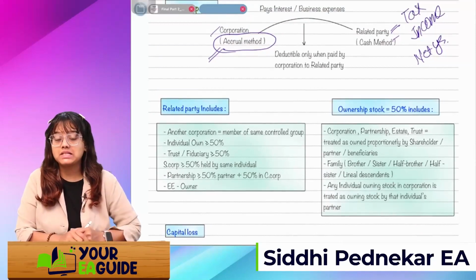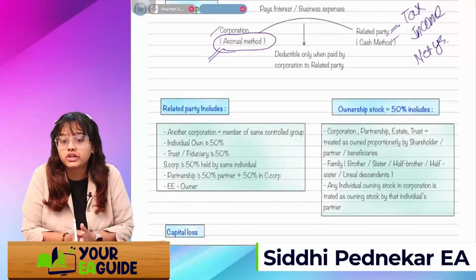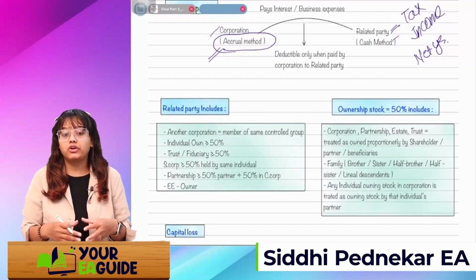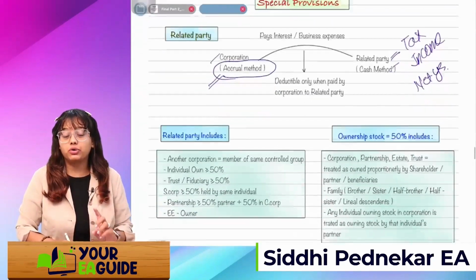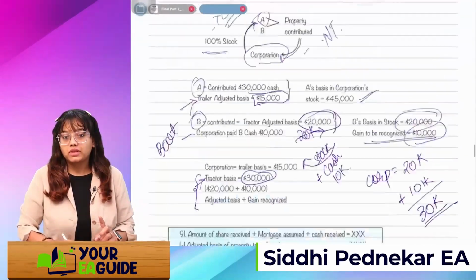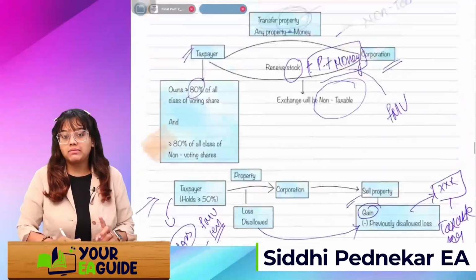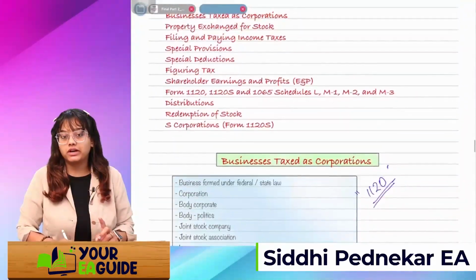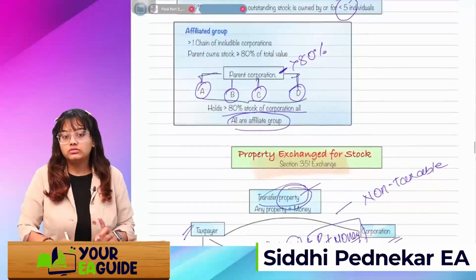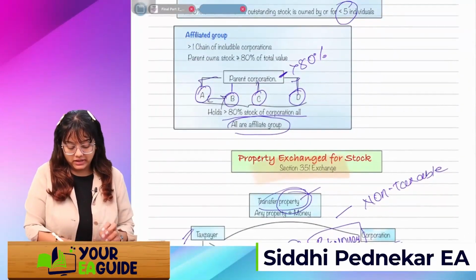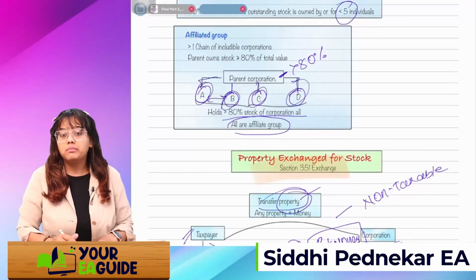So as per the corporations chapter, what is the definition of related party? Related party means any other corporation who is a member of the same control group. Do you remember the control group we did? Affiliate group, do you remember? A, B, C, D, 4 types of group were there, right? So A and B will be related if in total more than 80% is held by a parent corporation.